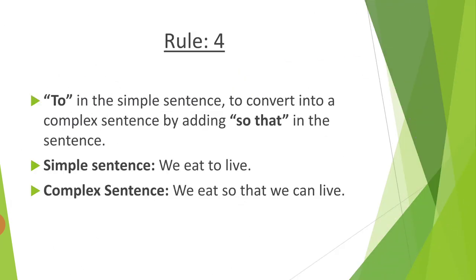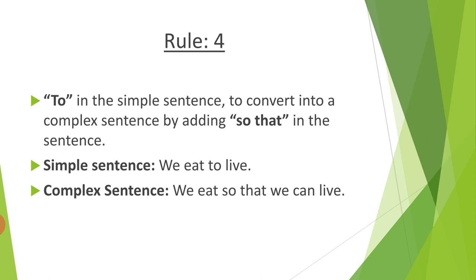Rule number 4, TO. In the simple sentence, to convert into a complex sentence by adding so that in the sentence, like we eat to live. Now if you want to convert it into a complex sentence, we eat so that we can live.